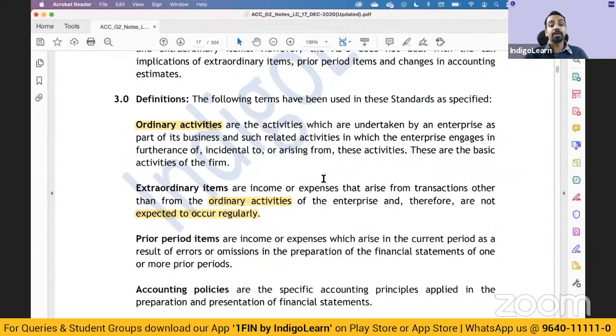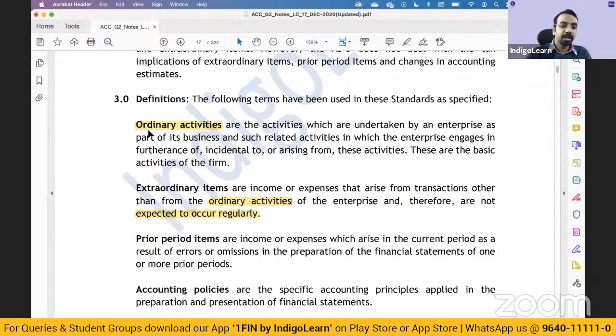Say for example, one fine day because of fire, there is a huge loss in the factory. Okay, within the balance sheet date, it's not an event occurring after, but within the balance sheet period itself, there is a loss due to fire. Then what would you think? Is it ordinary or extraordinary? That is definitely an extraordinary item because you don't expect it to happen regularly. Similarly, gain on you dispose of fixed assets, those are not expected to happen regularly, and hence they are treated as extraordinary items and disclosed separately.